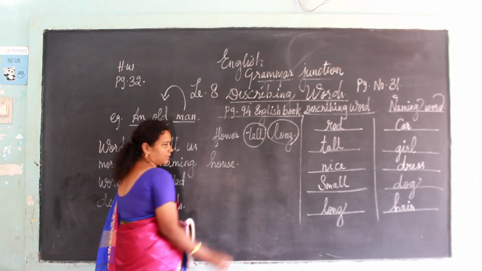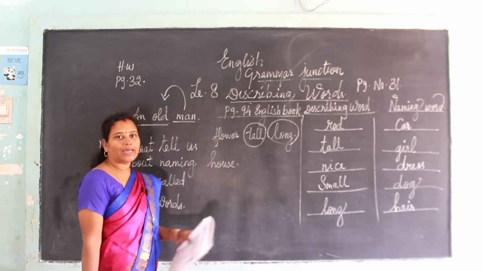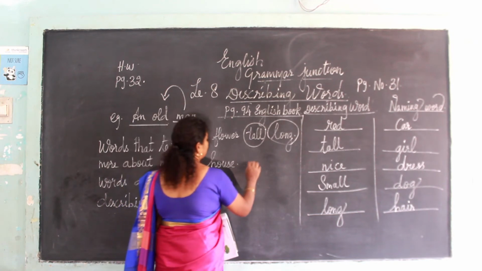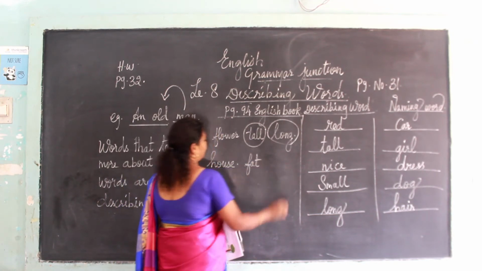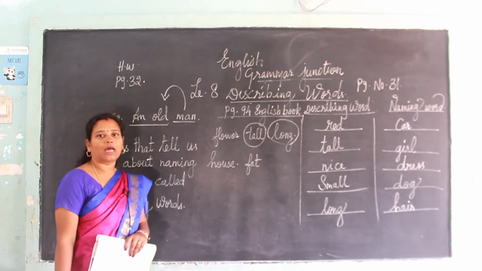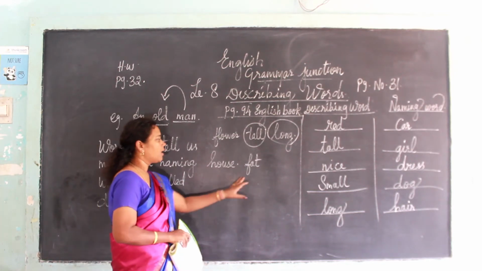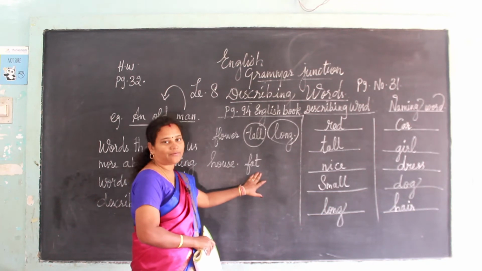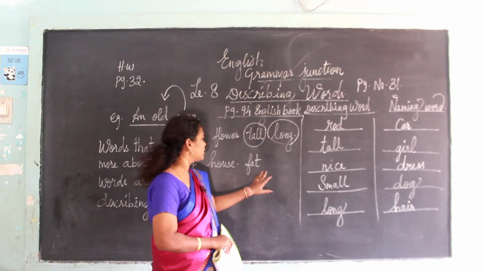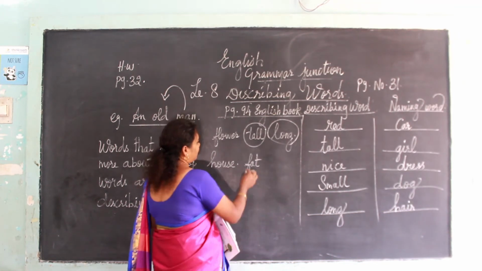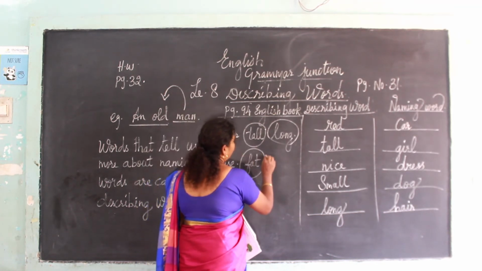House. Is it a describing word? No, it is a naming word. So leave it. Next one, fat. So here mention fat: how the man is, how the girl is, how the boy is, how the persons are, and how the dogs or cats are. It is fat or thin or long or short. That is mentioned here. So fat is also called a describing word. So color the word fat.